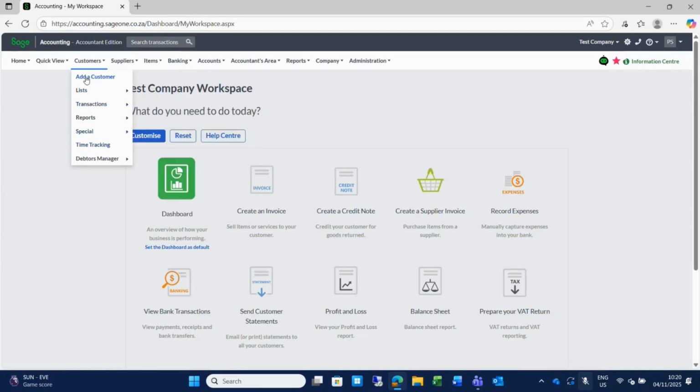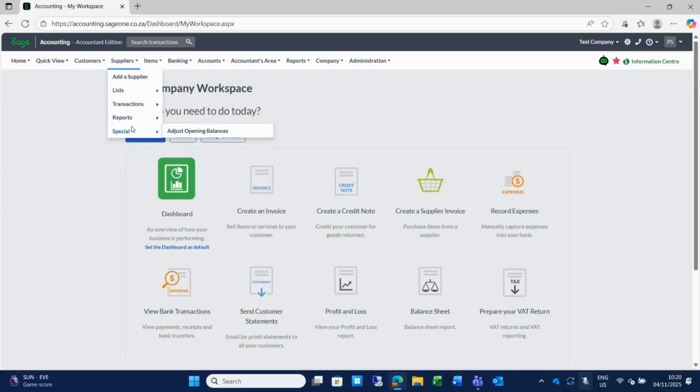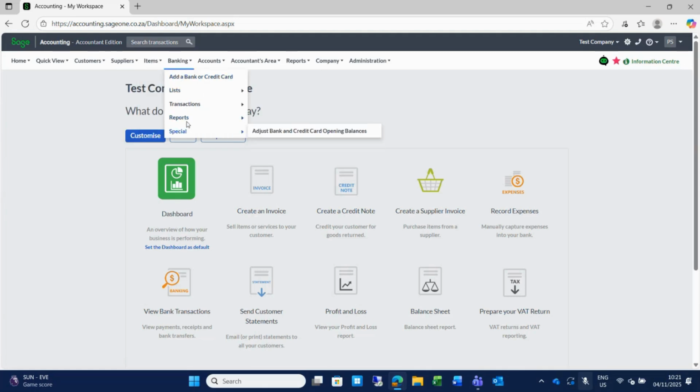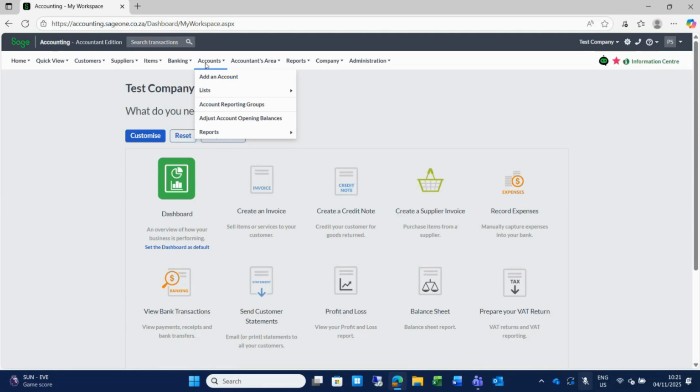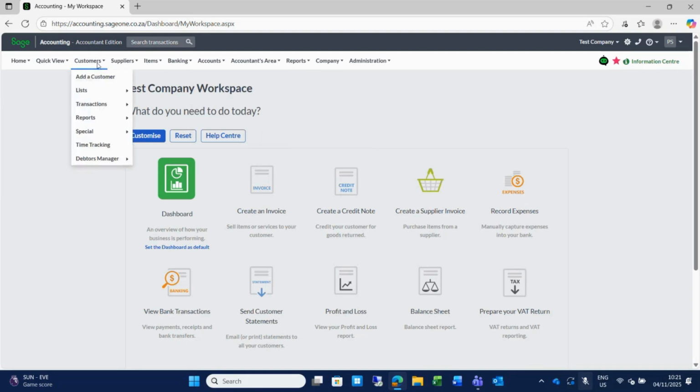So if you look from add a customer up to special, and I move over to suppliers, you will see exactly the same order over to items, and even to your banking. So the layout, I'm sorry, accounts. I left out accounts. That's your GL accounts. So the layout of your menus are all basically the same. So making your navigation really easy. As mentioned, it is user-friendly. So it is a system where you can actually figure out where you need to go.